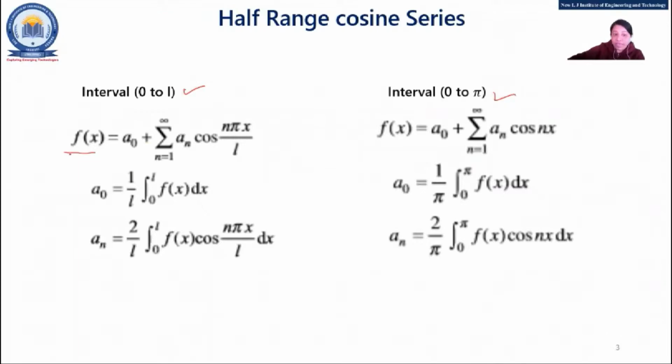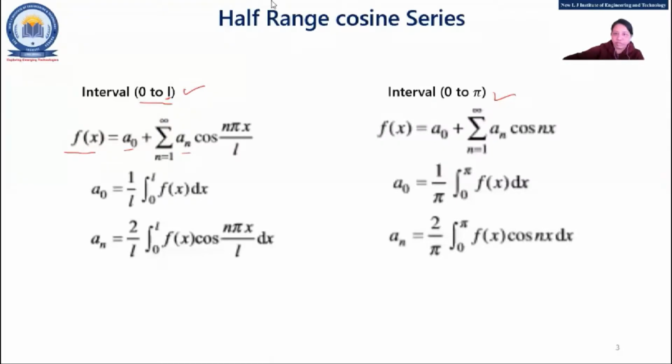So f(x) equals, in terms of 0 to L, and that equation you also know. If the limits or intervals are in terms of L, then with the cos, it will be n pi x by L. Fine. Now f(x) in terms of cosine, that means your function is odd or even? When there is a cosine term, a0 and an, is your function odd or even?